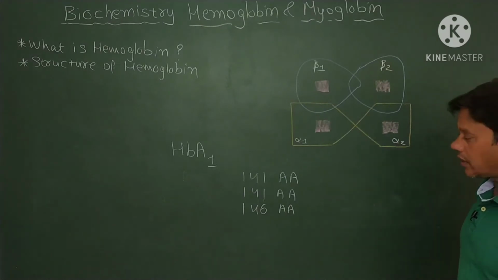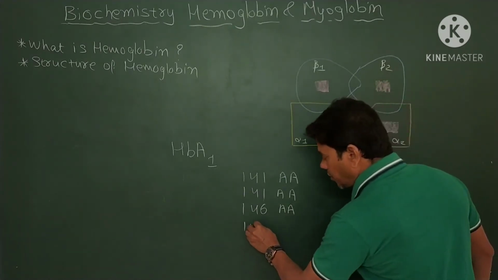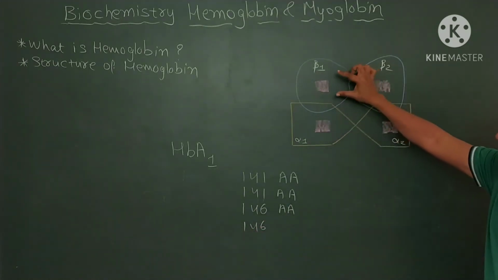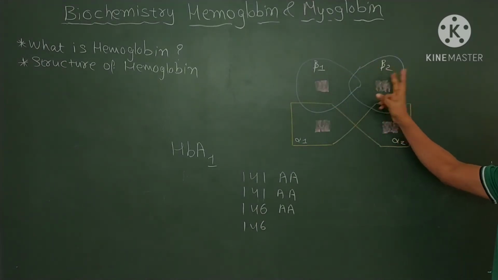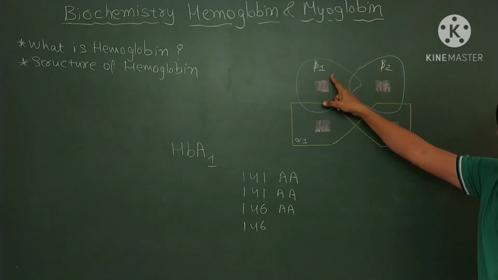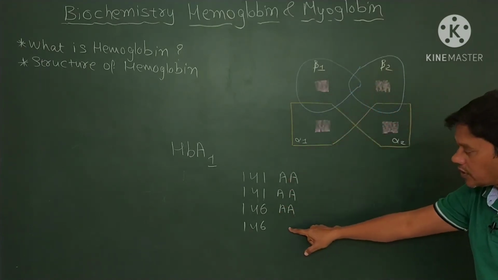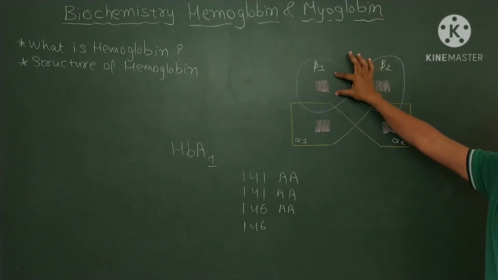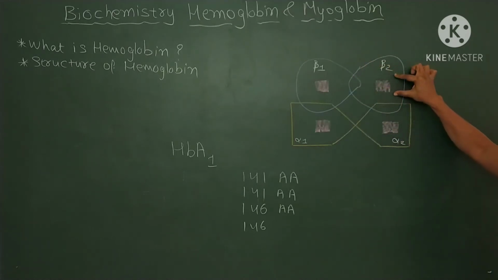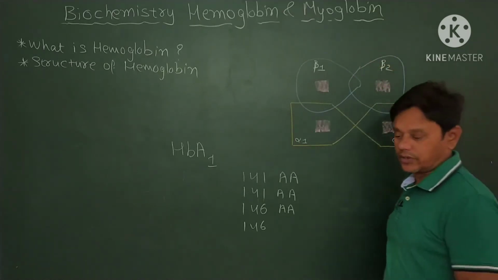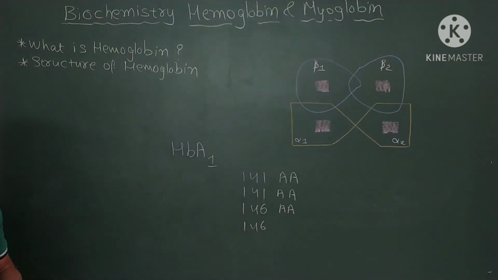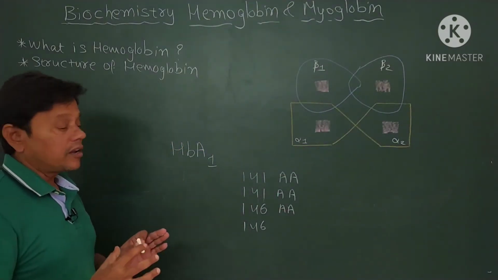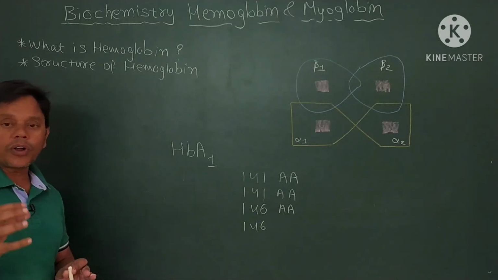There are 2 beta chains, beta 1 and beta 2. So this contains 146 amino acids, and this also contains 146 amino acids. So overall, the globin molecule contains 574 amino acids.